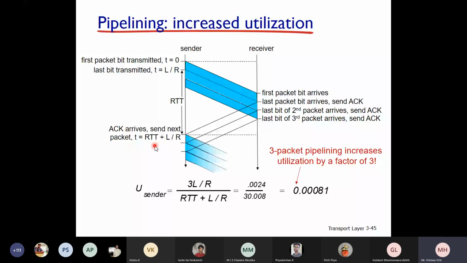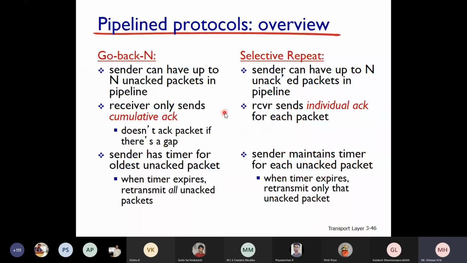Is that clear, students? In Go-Back-N, when the timer expires, retransmit all unacknowledged packets. What happens in selective repeat? The sender can have up to N unacknowledged packets in the pipeline. The receiver sends an individual acknowledgement for each packet, not a cumulative acknowledgement. Keep this in mind. That's why selective repeat can send only the packet which is lost.